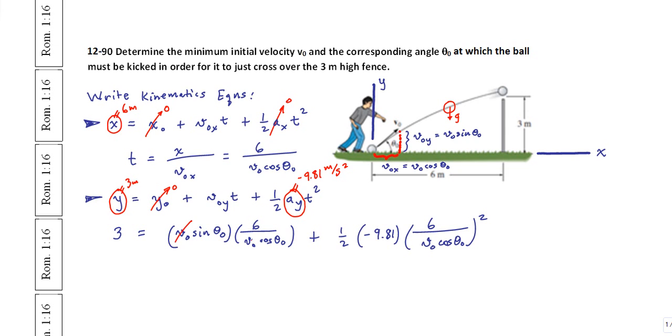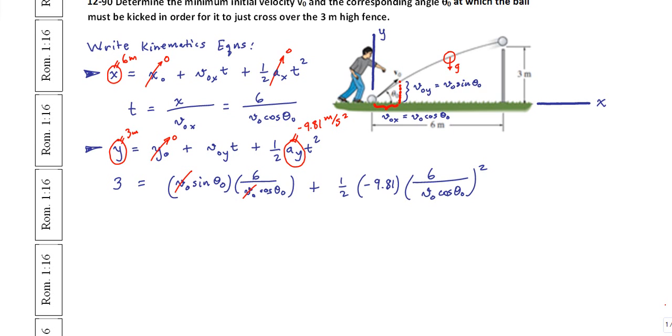Okay, we note a couple things real quick here too. We note first of all that the v0s in this first term after the equality on top and bottom cancel. Also, sine over cos is by definition tangent. So I could write in my next line 3 equals 6 times the tangent of theta 0, and then for this last term, if you multiply a half times minus 9.81 times 6 being squared, you find that this is equal to minus 176.58 over v0 squared times cos squared theta naught.